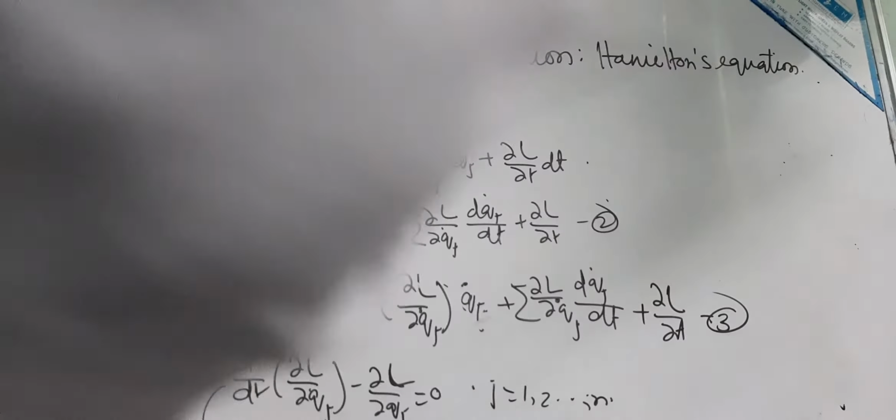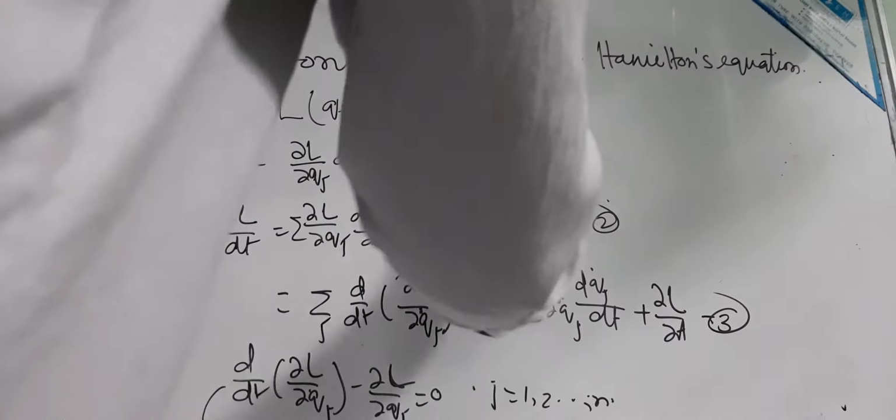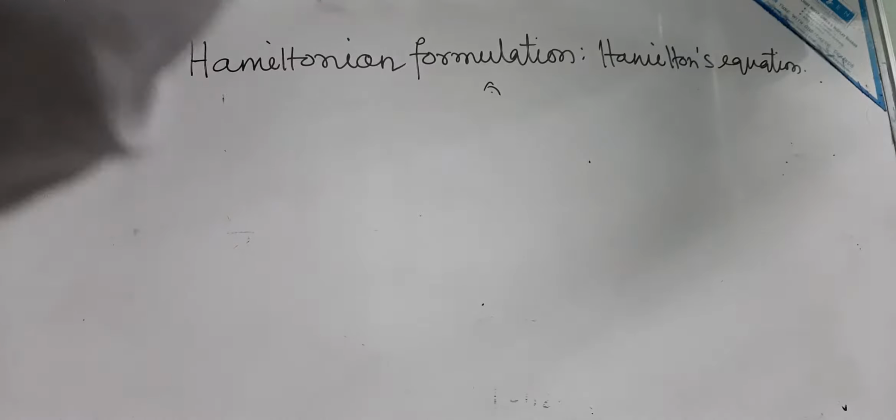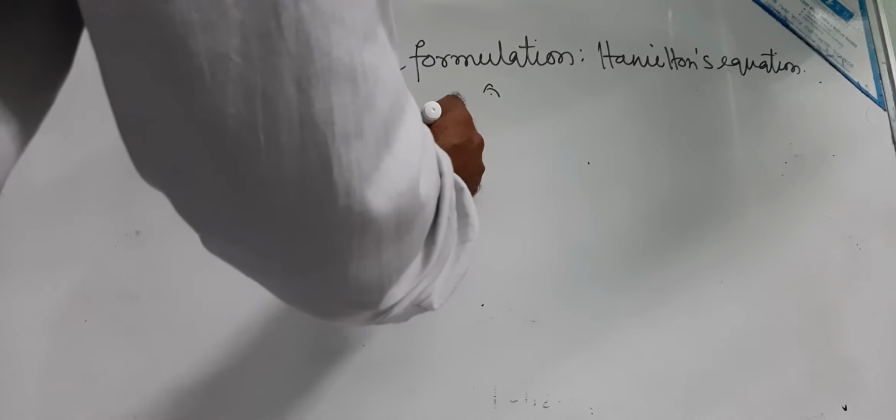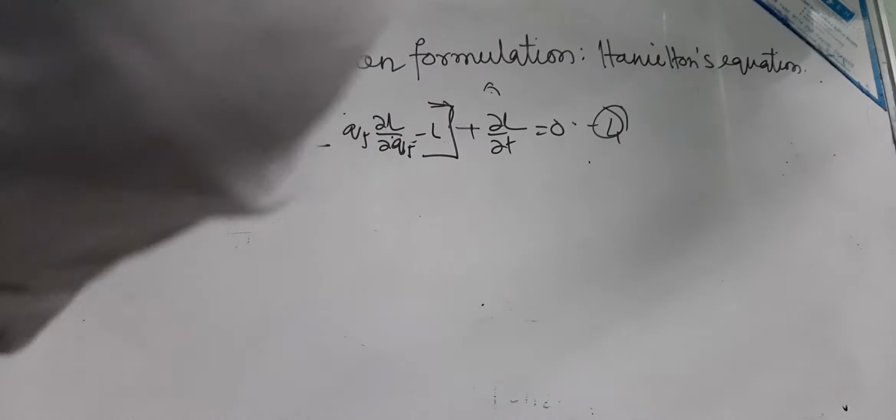If you put this in equation 3, then you will get d by dt of the summation of Qj dot del L by del Qj dot minus L, plus del L by del t equals 0. This is equation 4.